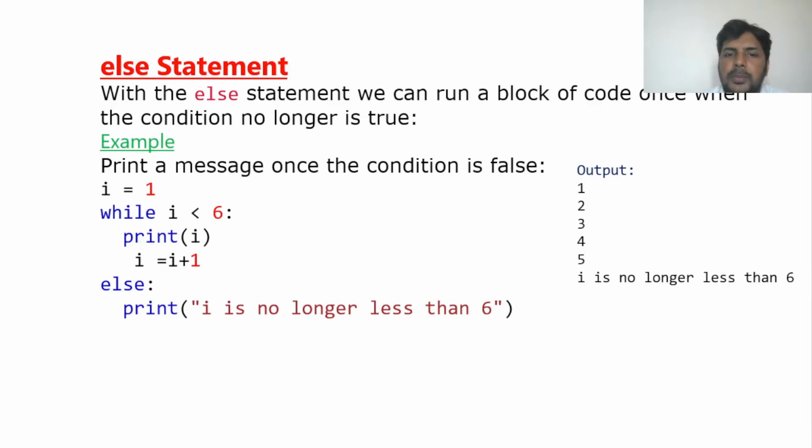For example, till 5 it will print. Here you can see the same while loop condition. So till 5 it will print. After 5, the condition fails, so it will go to the else block, execute the else block, and come out. So let us see a small program.